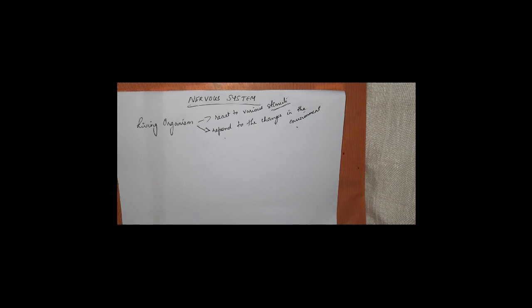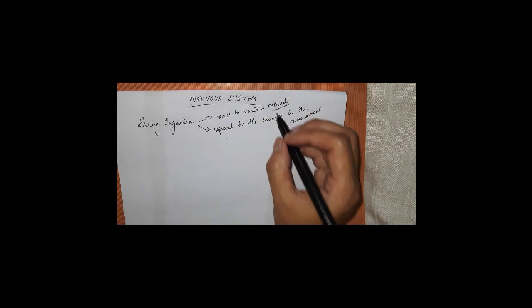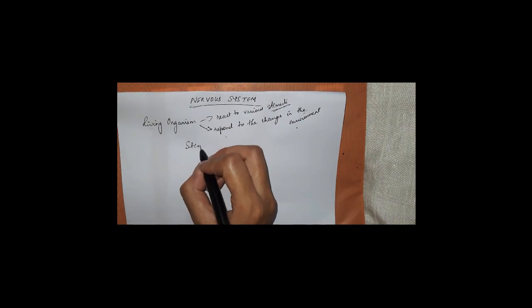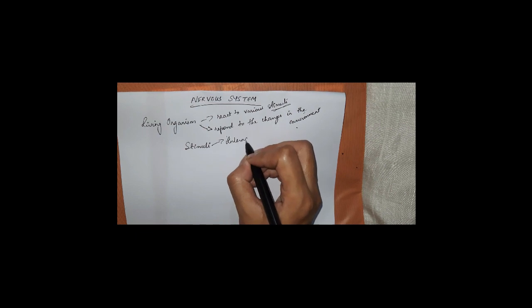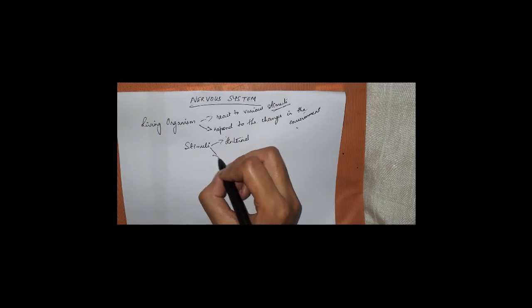Or we can say that when the organism produces a reaction, that is known as a stimulus. And stimuli can be of two types: internal and external.